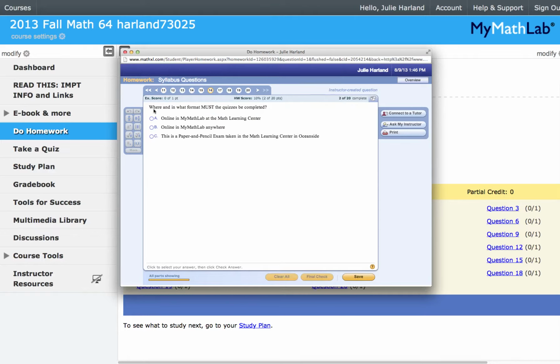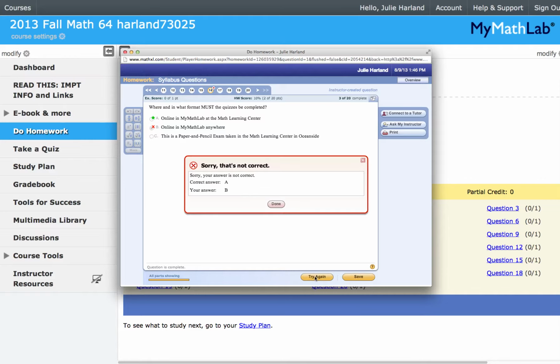Okay. Where and in what format must the quizzes be completed? Okay, so A, online in MyMathLab at the Math Learning Center; B, online in MyMathLab anywhere; and C, this is a paper and pencil exam taken in the Math Learning Center at Oceanside. So I'm going to pick online in MyMathLab anywhere. That's B. And I'll put final check, and it says, sorry, that's not correct.